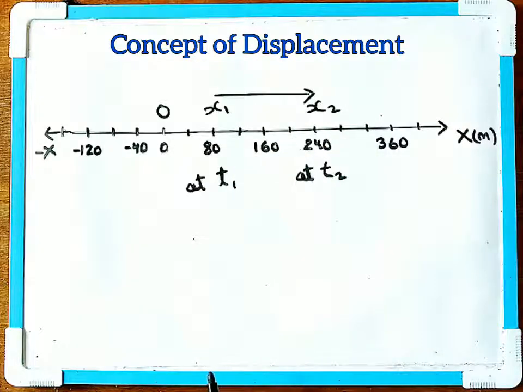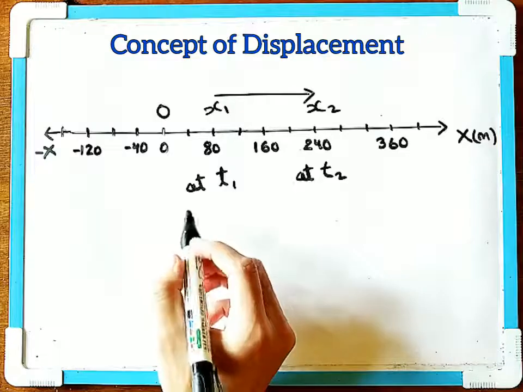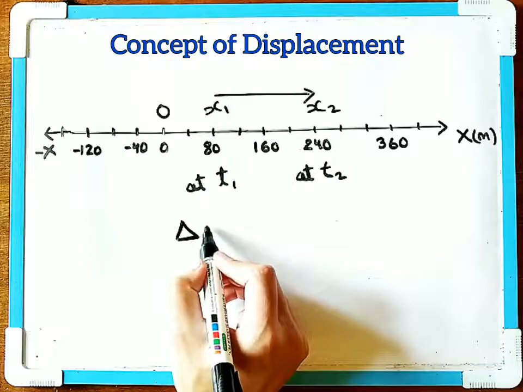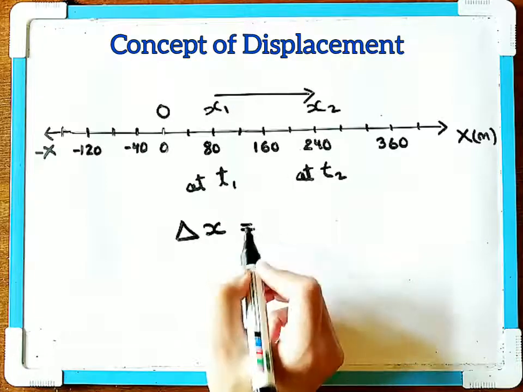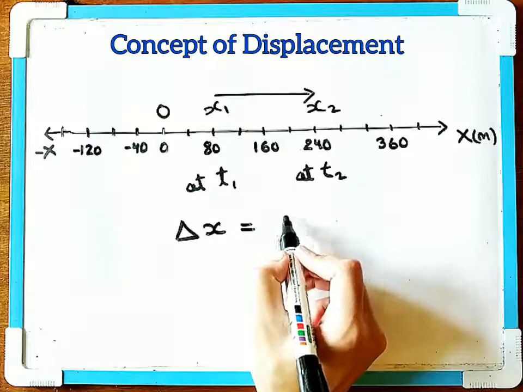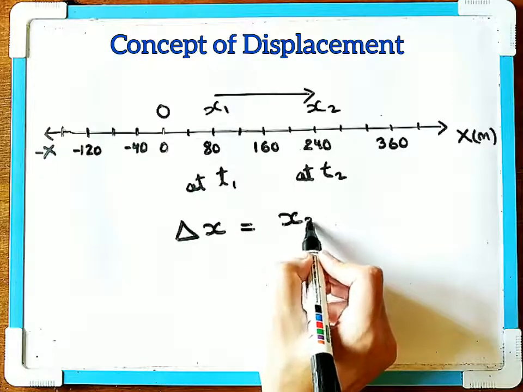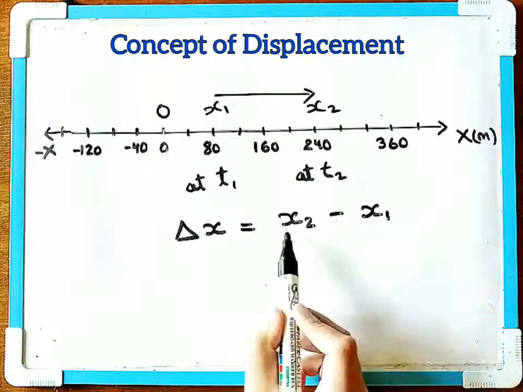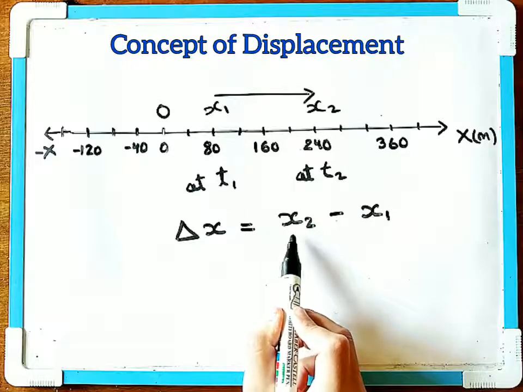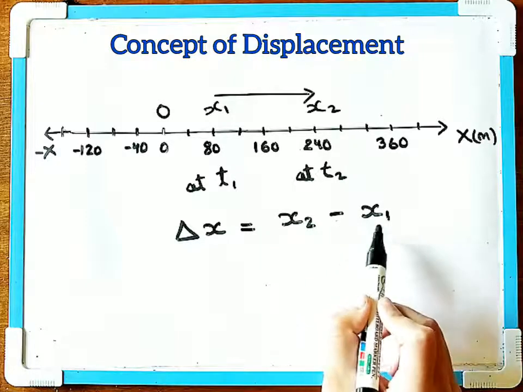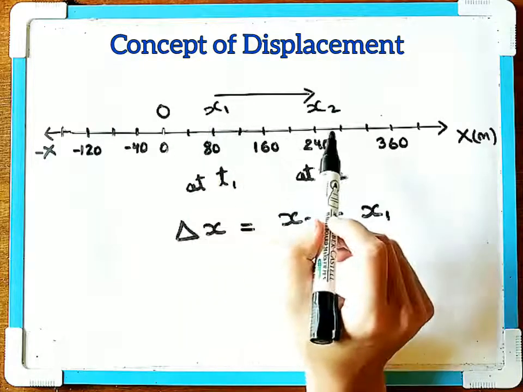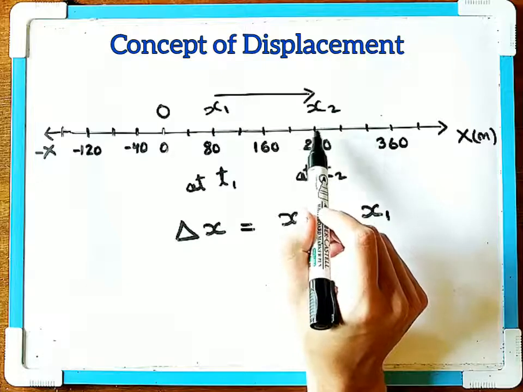Then the displacement of this car is the change in position, and it is denoted by the Greek letter delta, delta x, and this is equal to the final position x2 minus the initial position. So remember, we have to first write the final position, then minus the initial position. So the initial position will be at x1 and the final position will be at x2.